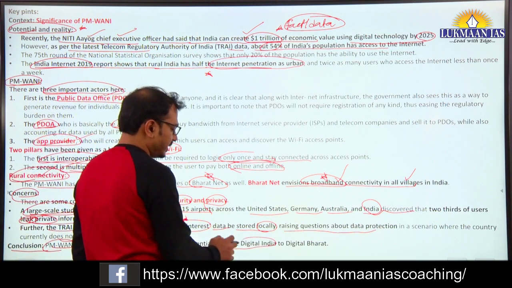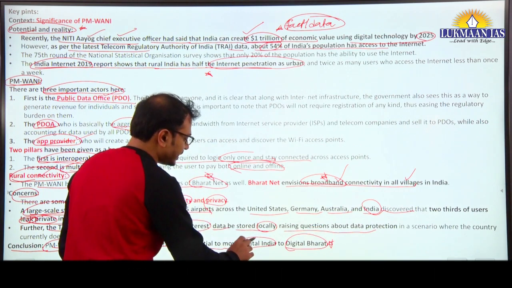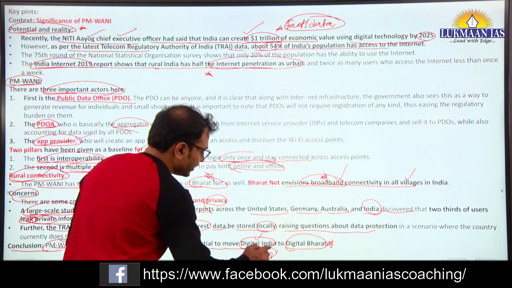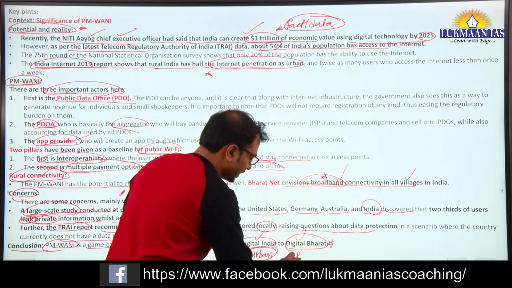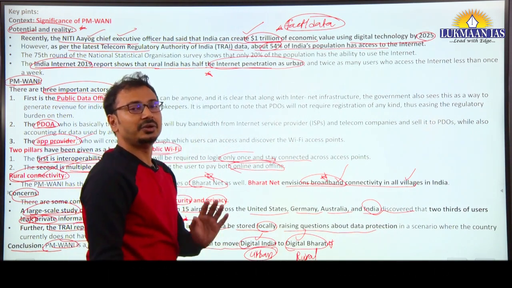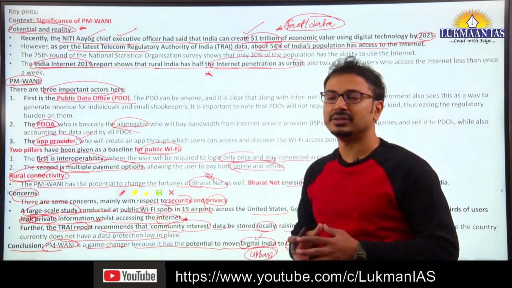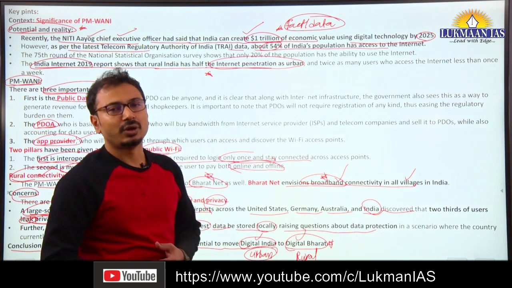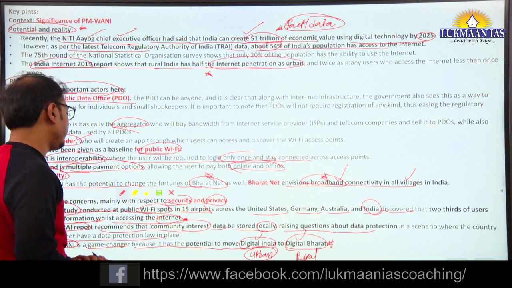So in conclusion, we can say that PM-WANI is a game changer because it has potential to move Digital India to Digital Bharat. Why it is said: Digital India is generally said in an urban context, we can say. In Digital Bharat, you can say that rural India, where at present there is very low internet penetration, and therefore Digital Bharat means we can augment the rural economy and its contribution in overall economic growth and development of the country.